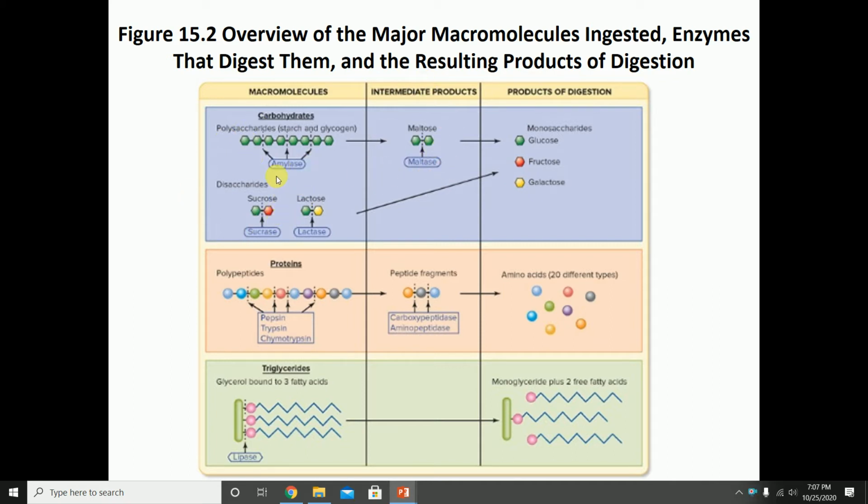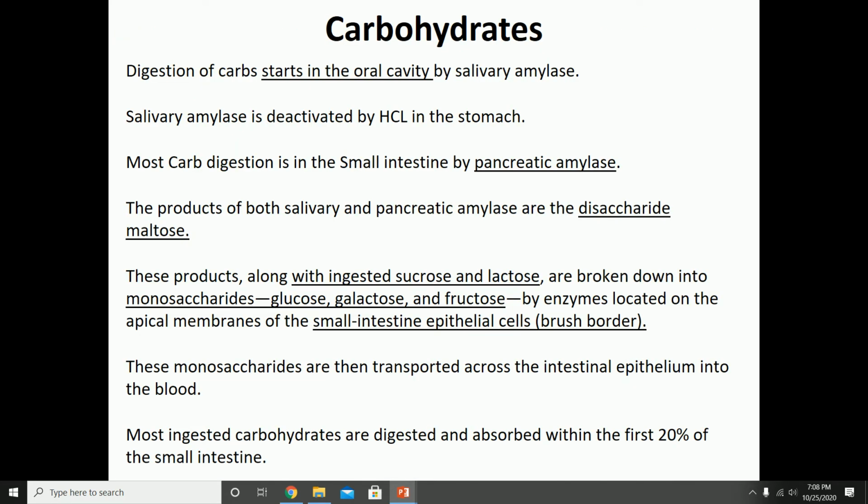We can also ingest disaccharides like sucrose or lactose, and those are digested into their monosaccharides by the enzymes sucrase and lactase that are found within the intestinal brush border. Maltose is further digested by the maltase enzyme, and all three of your monosaccharides, glucose, fructose, and galactose, are what, again, the intestinal cells can absorb. So we'll take a look at this in more detail.